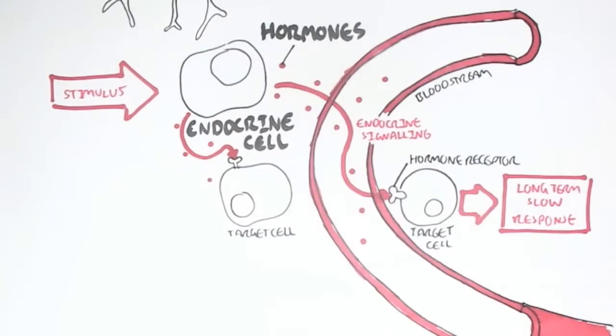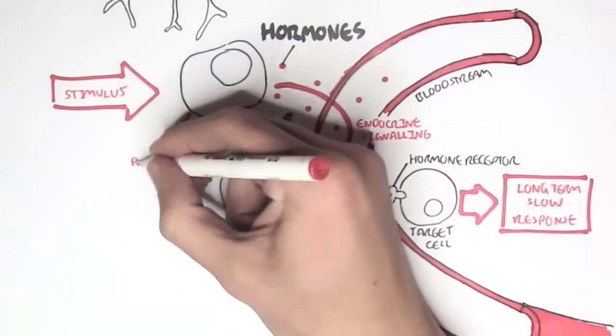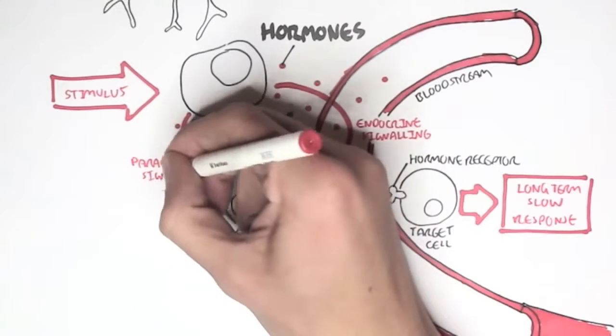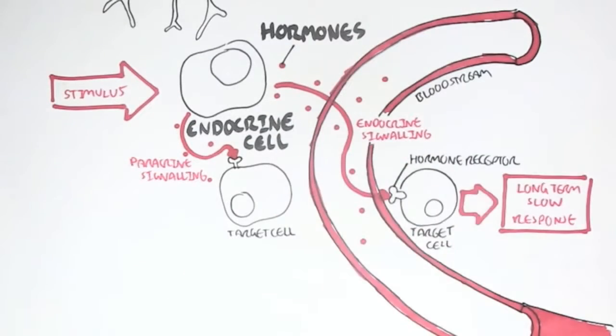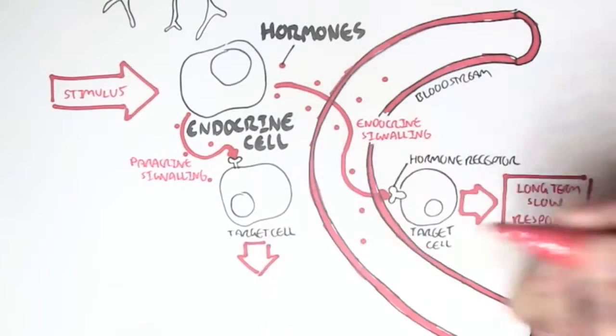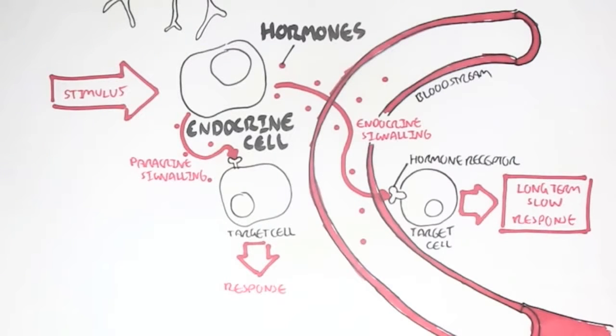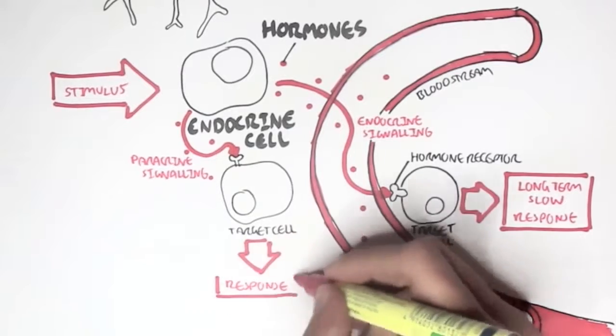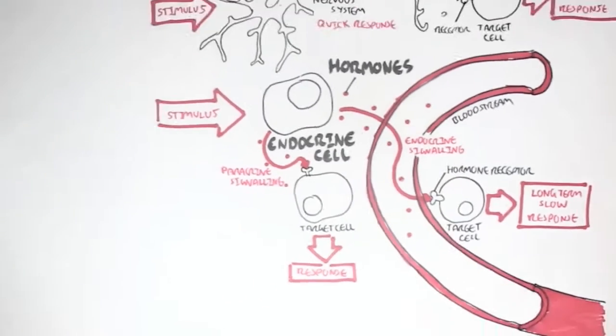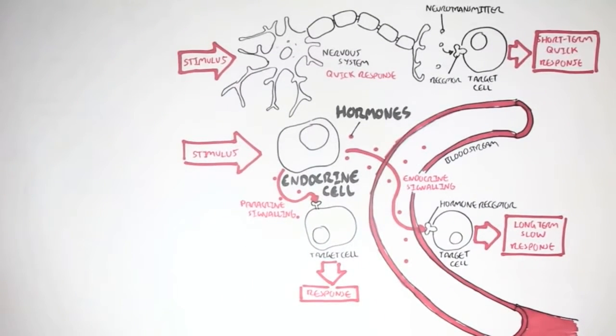And when it does this, this type of secretion is known as paracrine signaling, para as in across. And this will initiate a long-term, slow response.